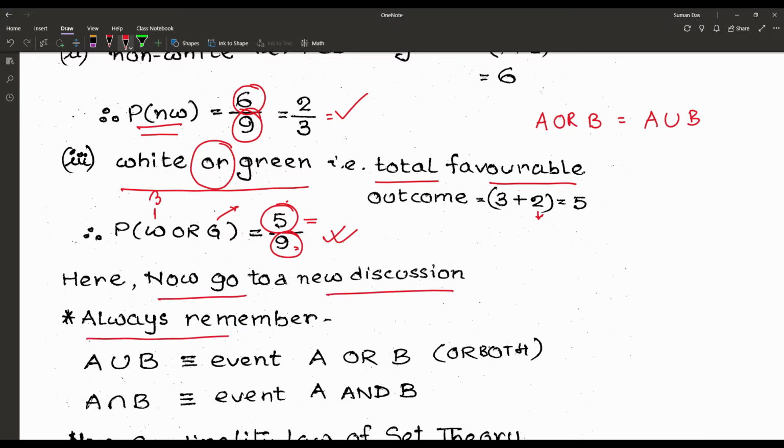And always remember, when we have A union B, that is event A or B both. That means union is for or. And A intersection B, that is event A and B. That means intersection is meant for and.